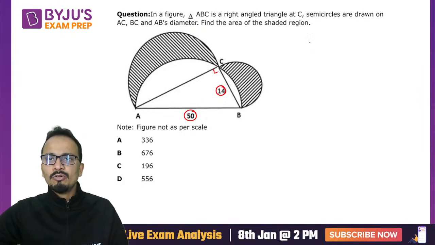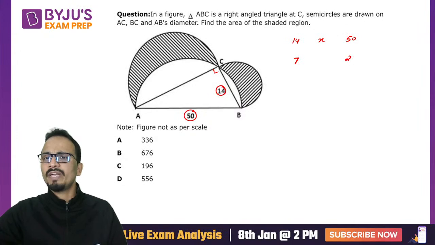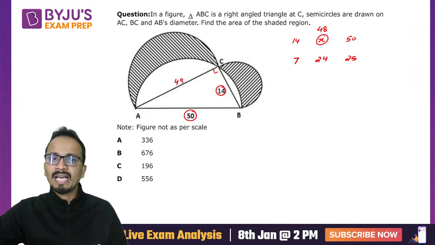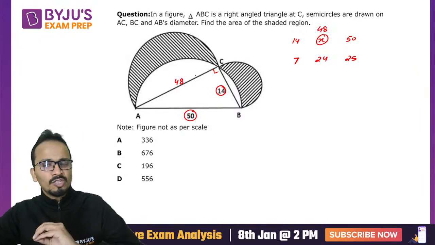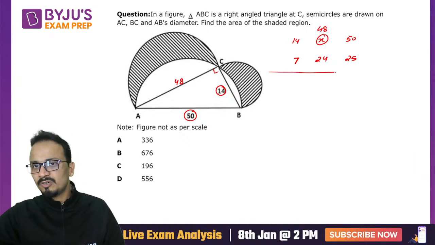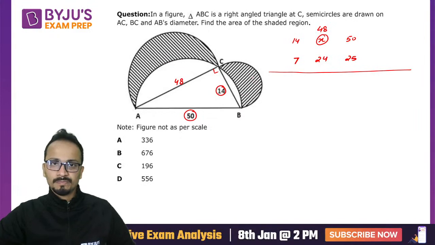Okay. Now 14x and 50. These are the three sides of right angle triangle. I'll take common factors out, 7 and 25. Now Pythagorean triplet using 7 and 25 is 7, 24, 25. So this value will be 48. First of all, a quicker way of calculating this. Okay. Even if you'll not calculate this value, it will not do any harm. All right. Okay. Now we have to calculate the area of shaded region.